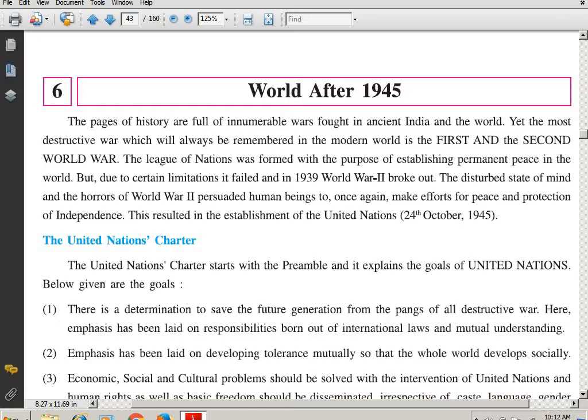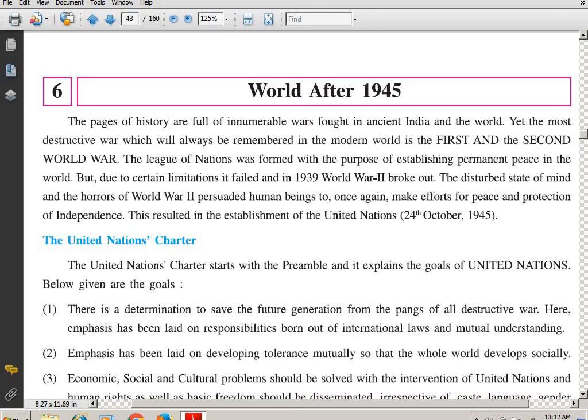Please be with me. The pages of history are full of innumerable wars fought in ancient India and the world. Yet, the most destructive wars, which will always be remembered in the modern world, are the First and the Second World War. So students, it's not that in history we had not fought. There had been wars, but nothing like the First and the Second World War, which will always be remembered in modern history. And which are these wars, students? The First and the Second World War.